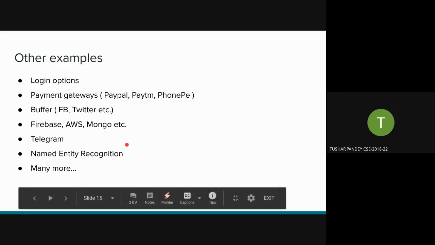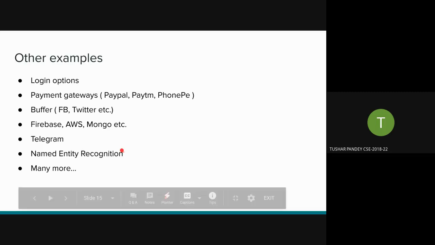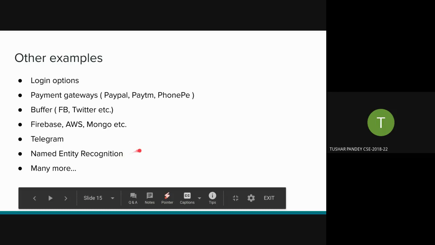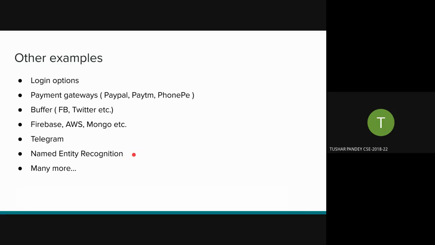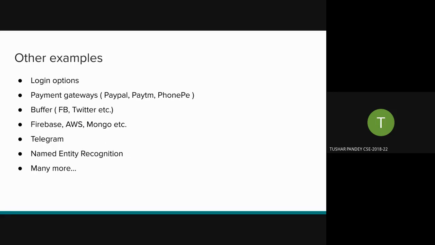It's very easy. Next we come to NER, named entity recognition. This is actually a very new term, and I'm kind of generalizing it, because it comes under a set of services that is already being provided by Azure. Firebase provides it too, and it comes under, if you look it up, cognitive services.